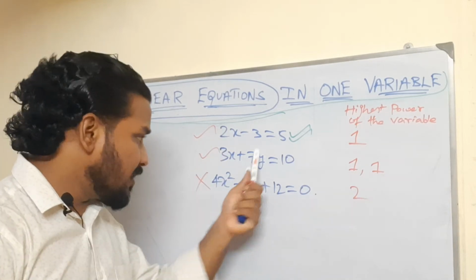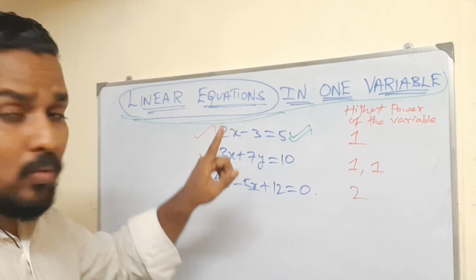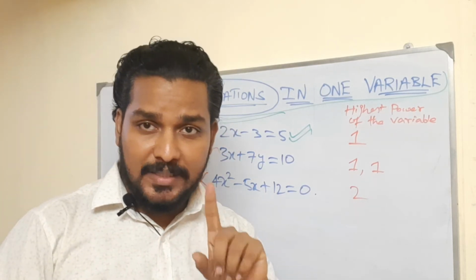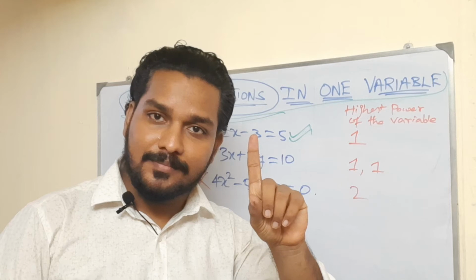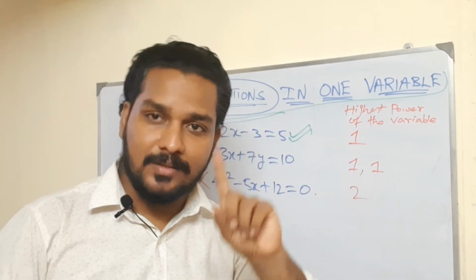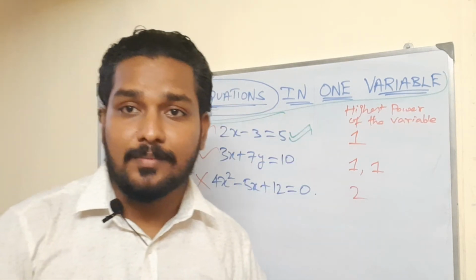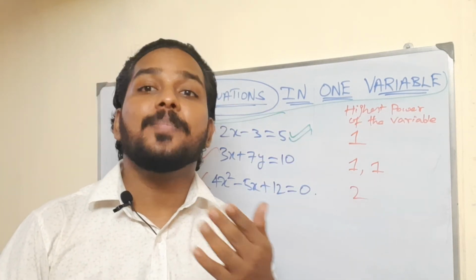Why not these two? Because for one variable the power should be 1. Got it?